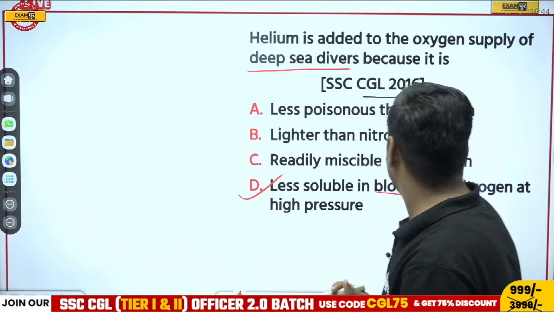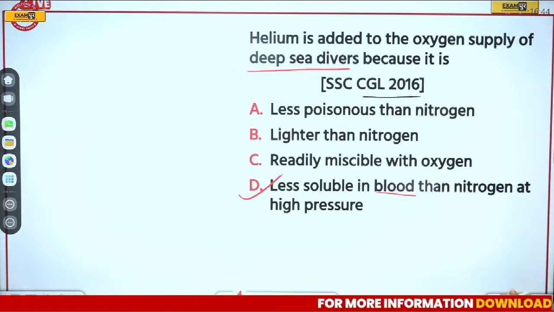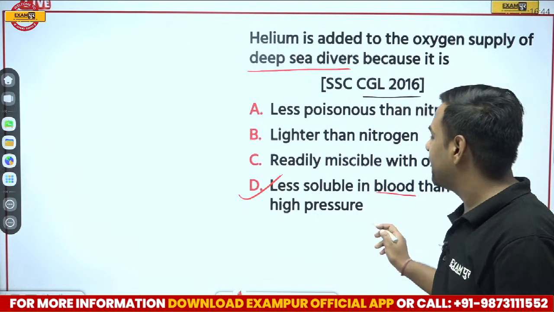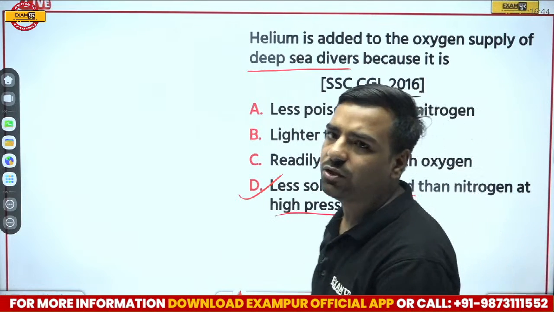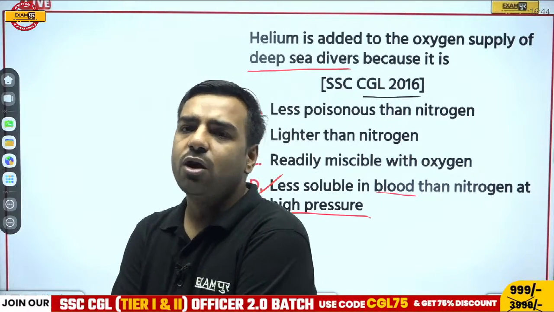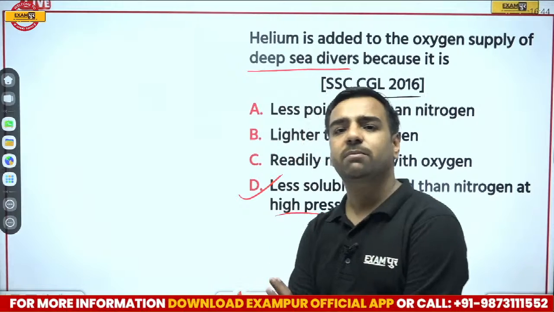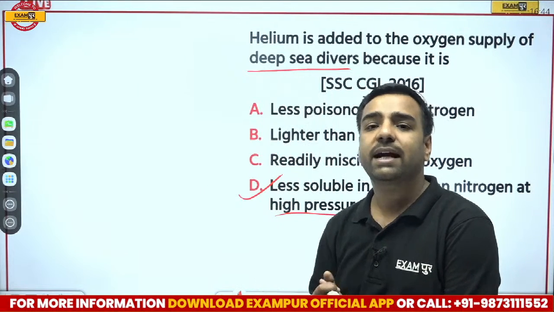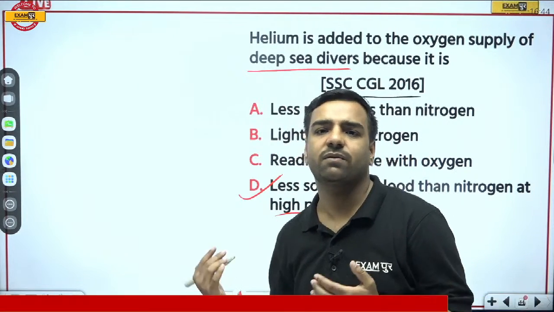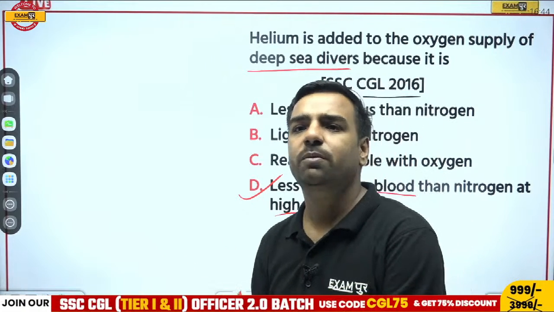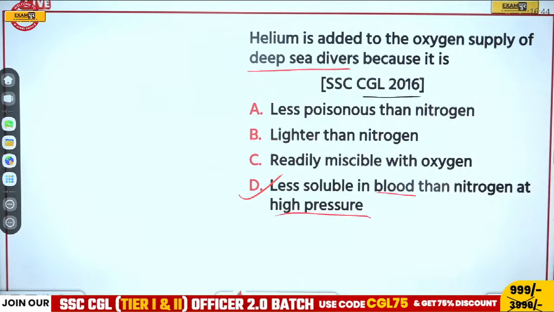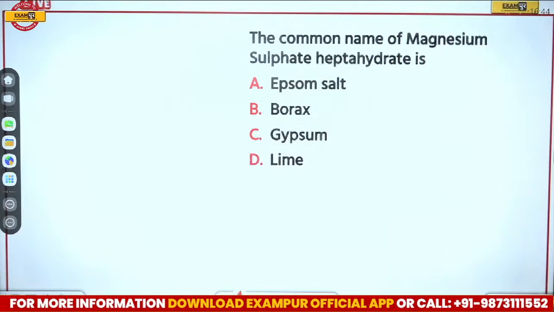Apart from that, we can also say that it is less soluble in blood in comparison to nitrogen at higher pressure. So that's why we are actually using it. So here option number D would be the correct answer. Again I am saying, because it is less soluble in blood in comparison to nitrogen at higher pressures. And obviously we don't want it to be soluble in our blood. So option D was the correct answer, and that's good that everyone has given the answer.